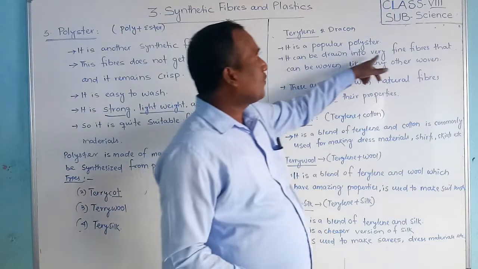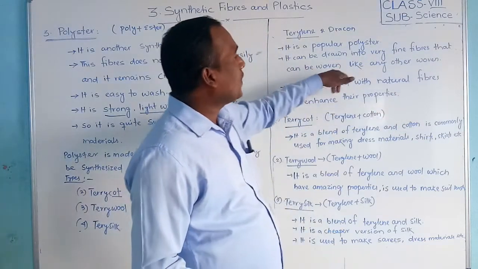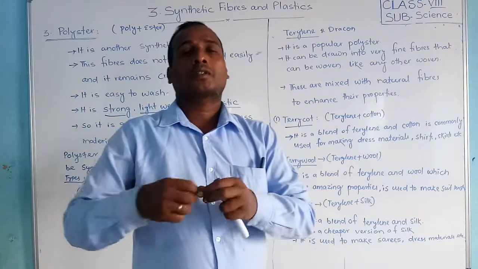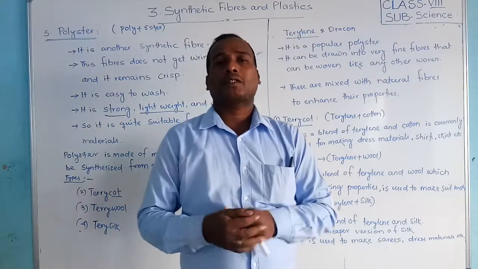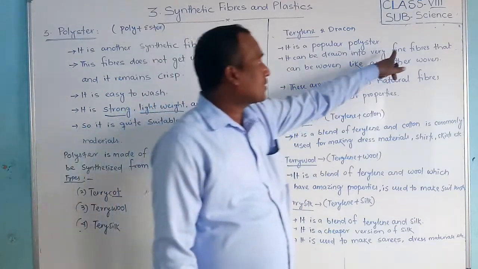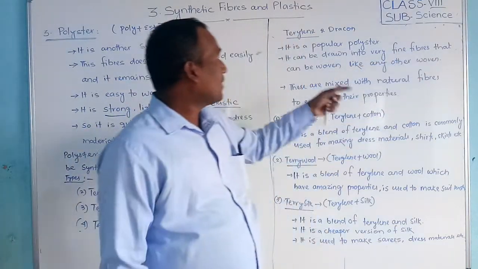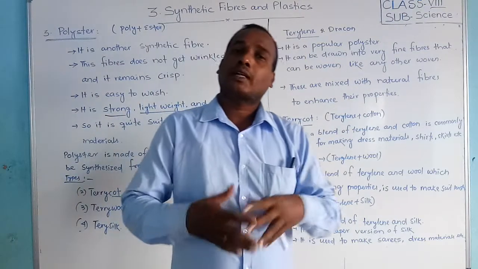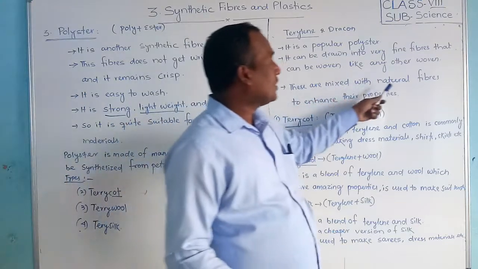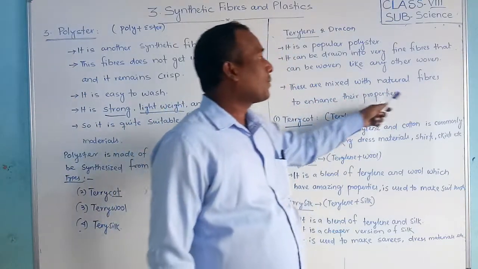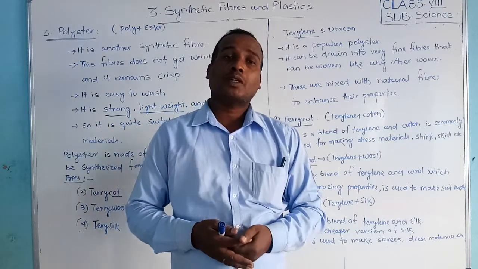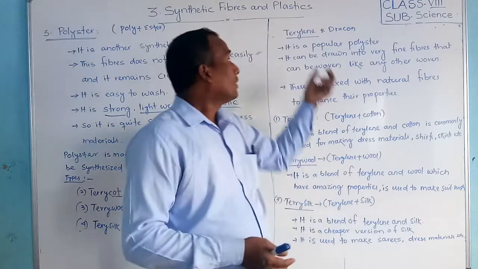It can be drawn into very fine fibers that can be woven like any other fiber. Just as we make cotton threads, cotton fibers, and cotton fabric, drawing fine fibers, we can make terylene into threads in the same way. These are mixed with natural fibers to enhance their properties. So, to enhance their properties, which one? The polyester, or terylene.